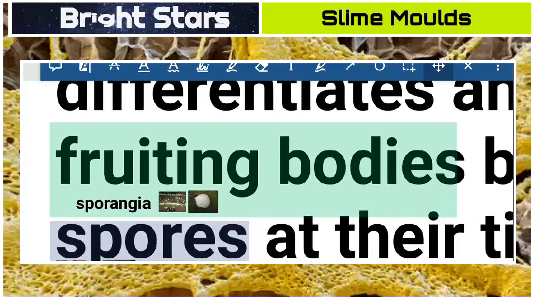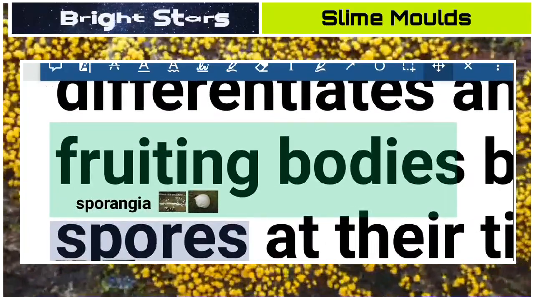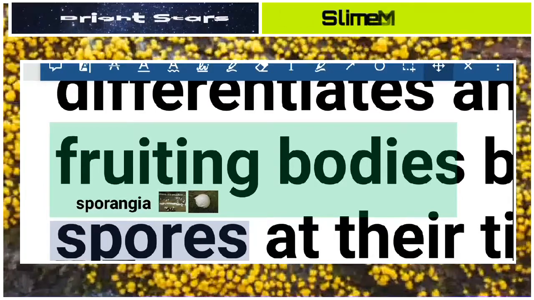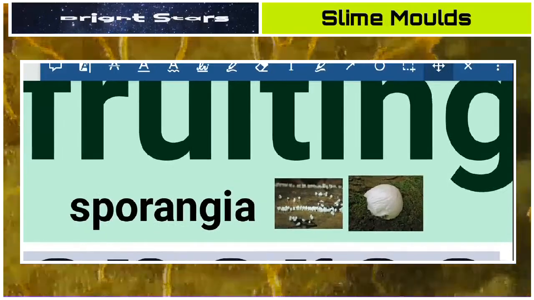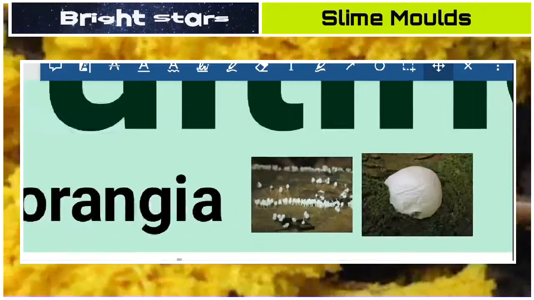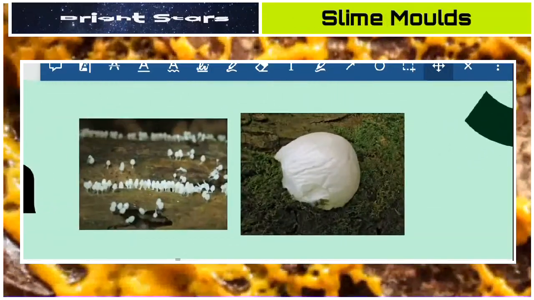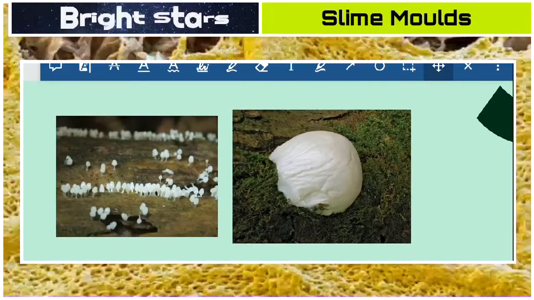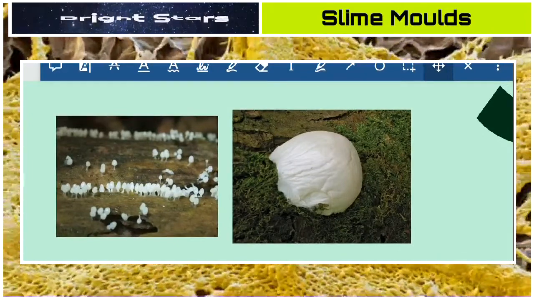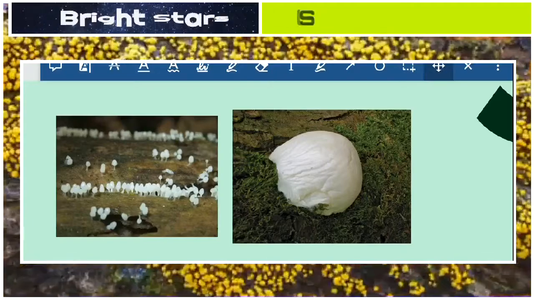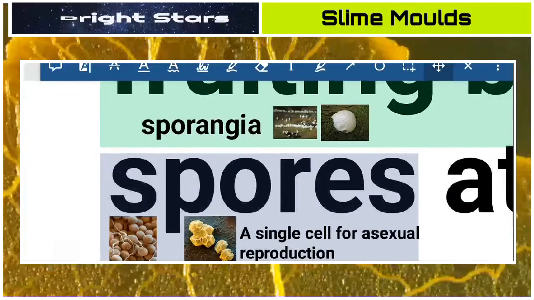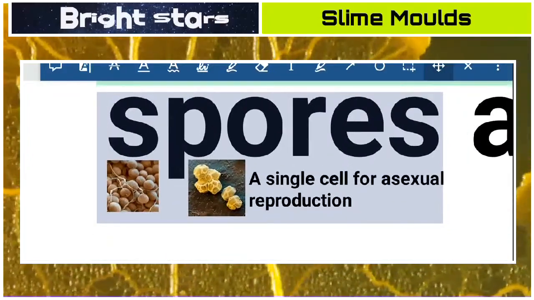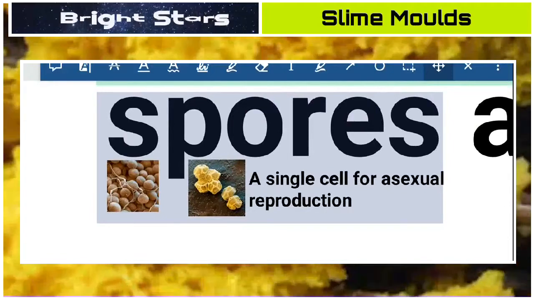Fruit, we know, means anything which consists of seeds. So here the fruiting bodies, in the case of plasmodium or slime molds, are called sporangia. They look like this. Sporangia look like this. In these structures, minute asexual cells are formed. We call them spores. So here spores will be formed. A single spore means a single cell for asexual reproduction.